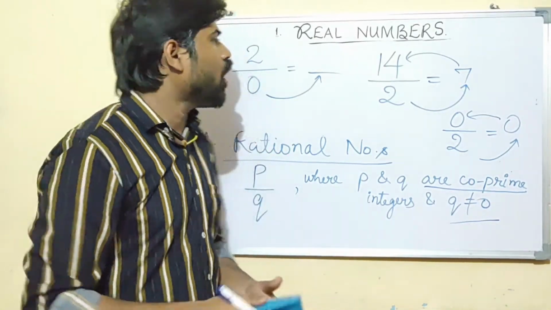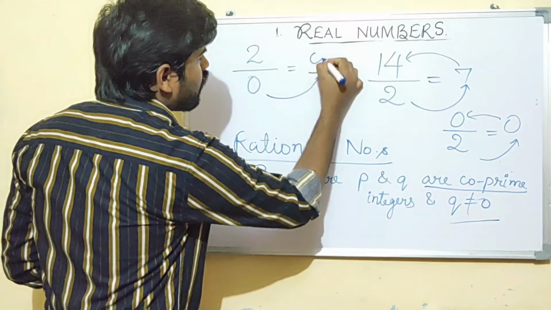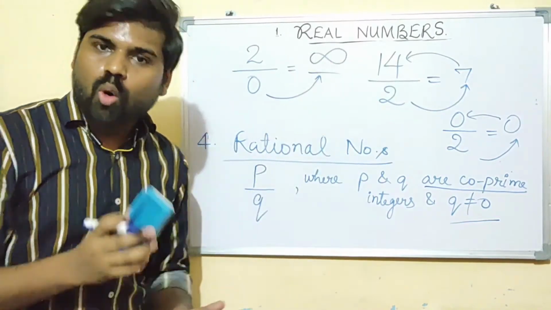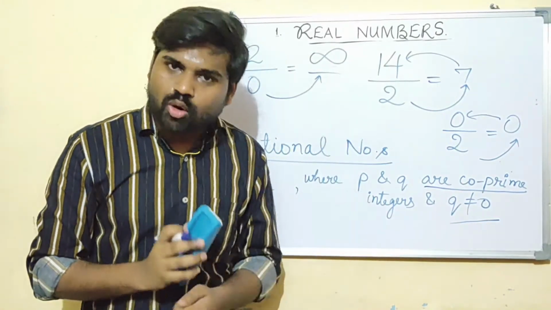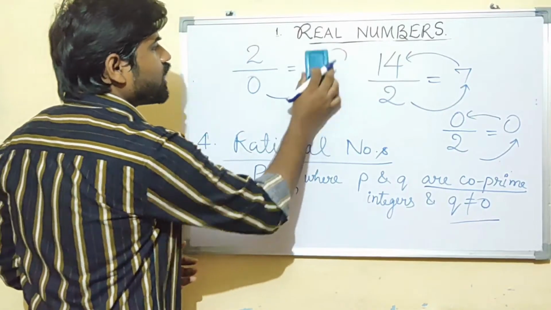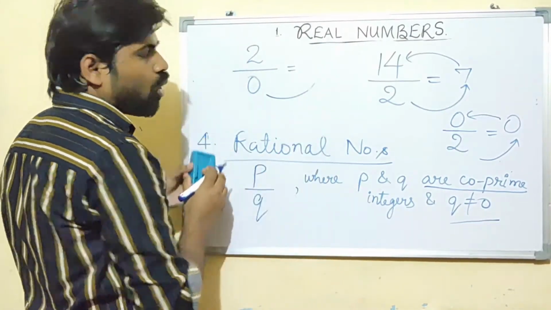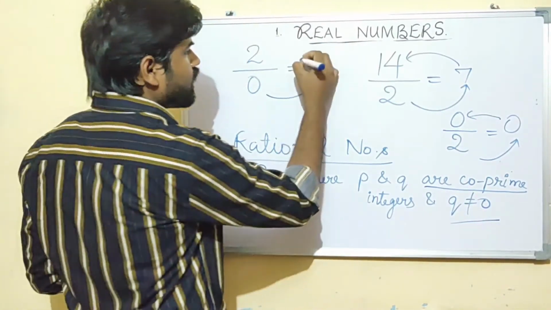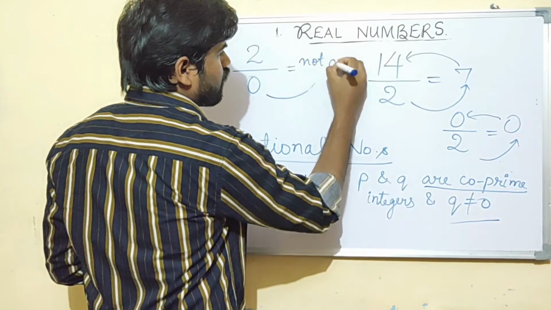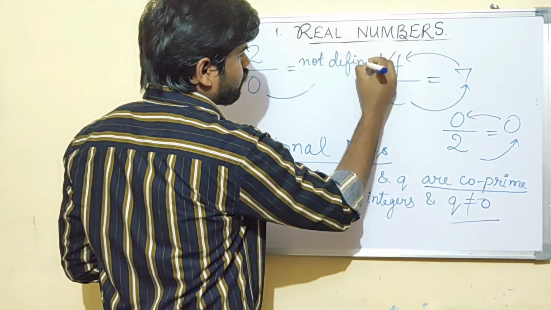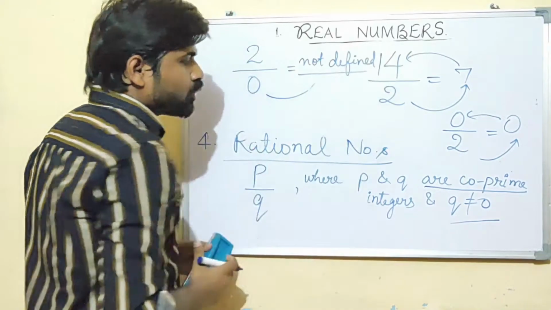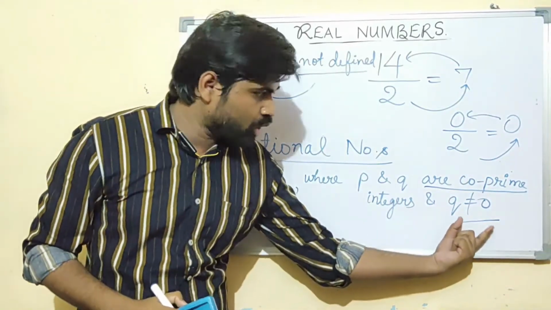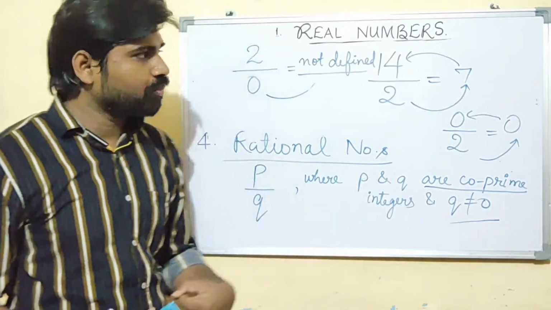We use a symbol which is infinity; this also represents that it is not defined. Whenever it is asked 2 upon 0, or any number divided by 0, it is not defined. So this is why we say that q should not be equal to 0.